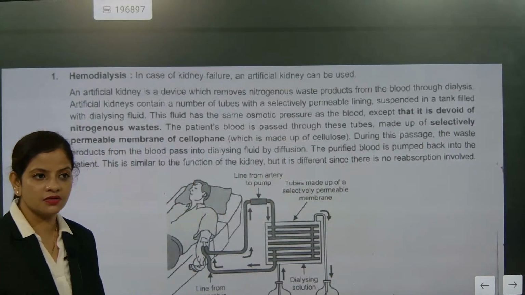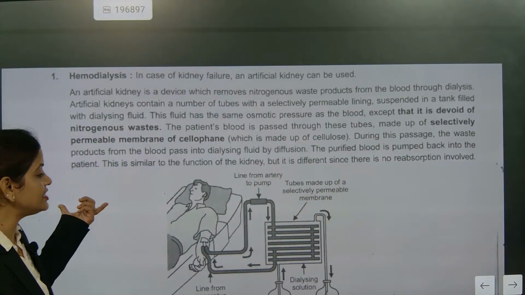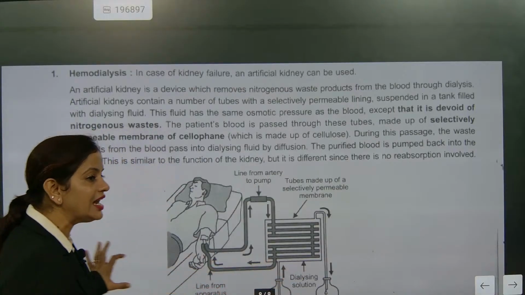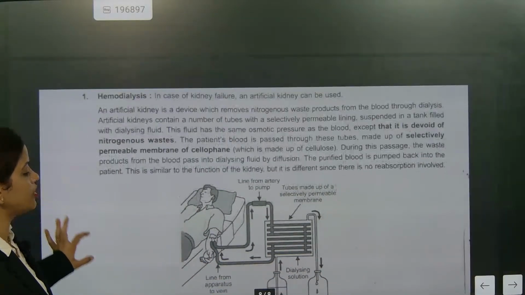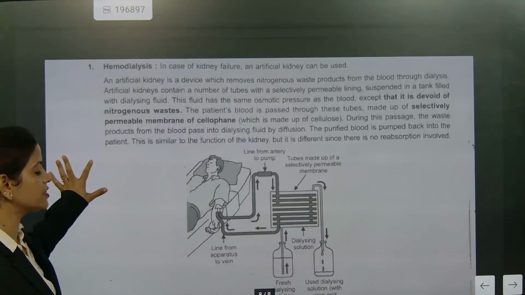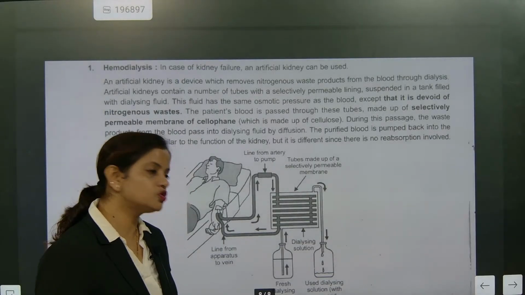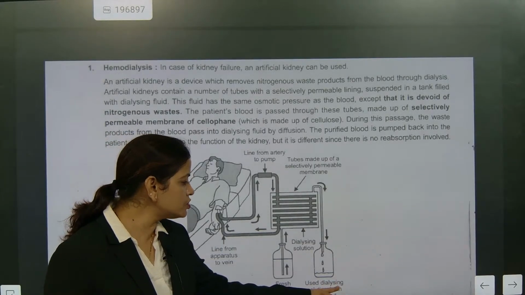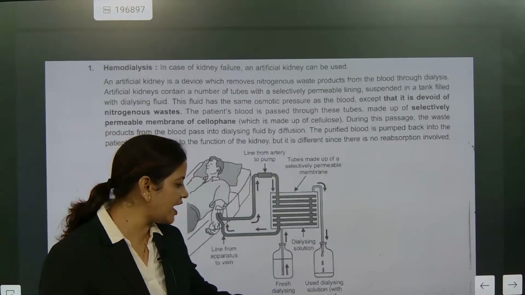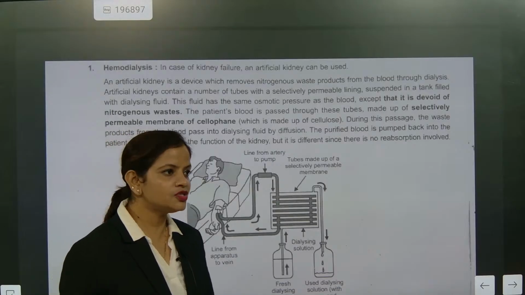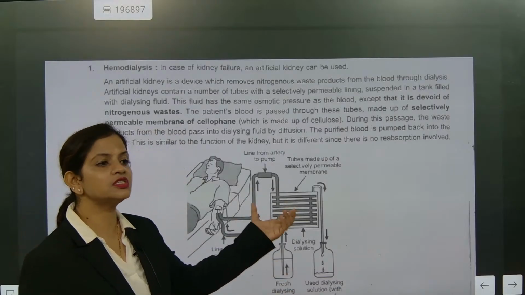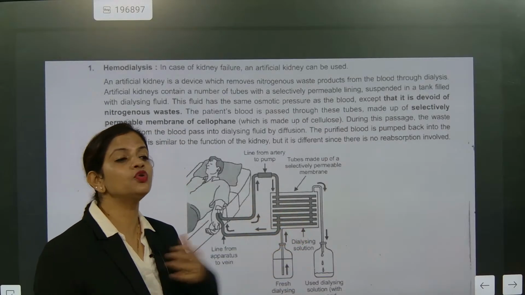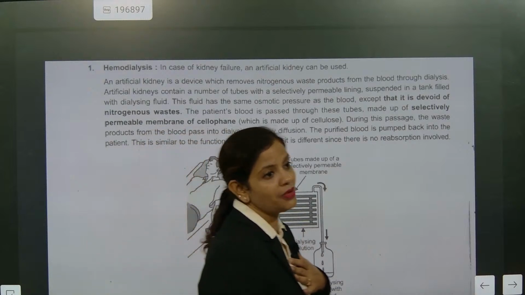So, beta, the movement of material from a higher concentration to a lower concentration. How is the revision? Many times they ask what the dialyzer chamber consists of. The dialyzer chamber has a dialyzing solution, used to remove urea and excess salt. The dialyzing solution will have glucose so that you will not lose glucose from your blood.